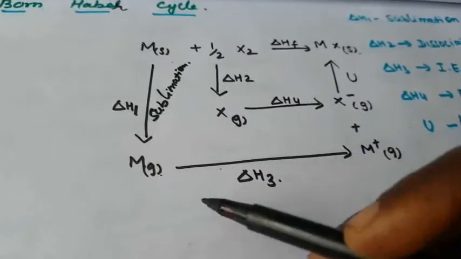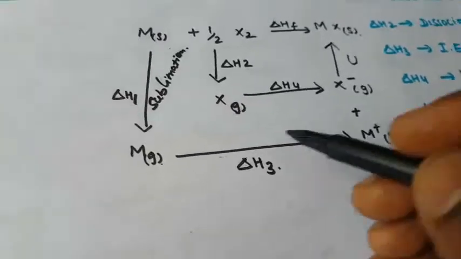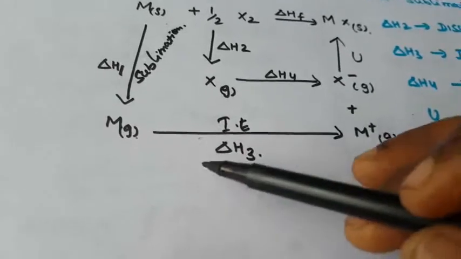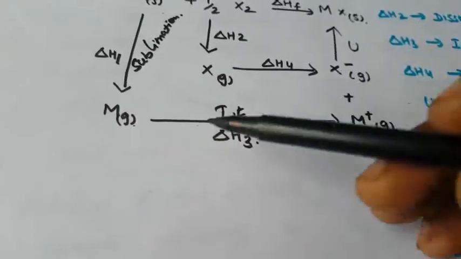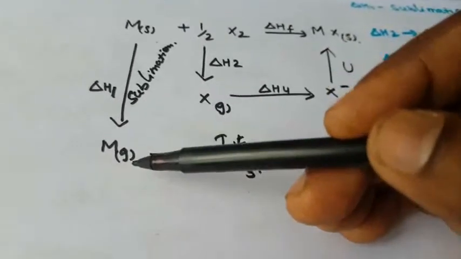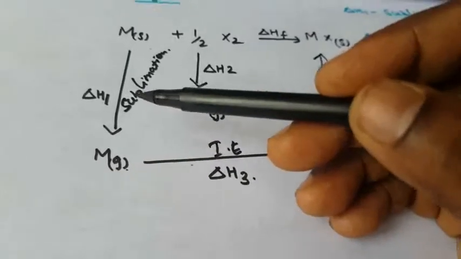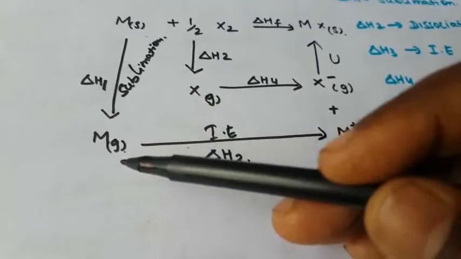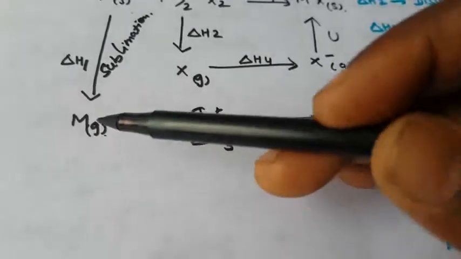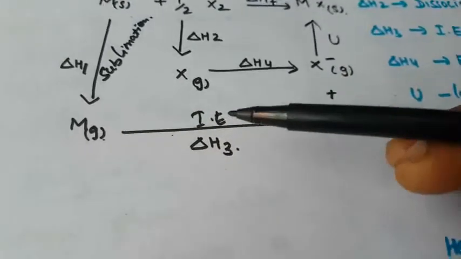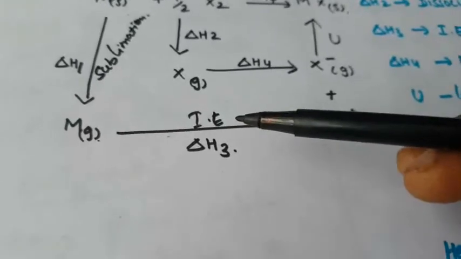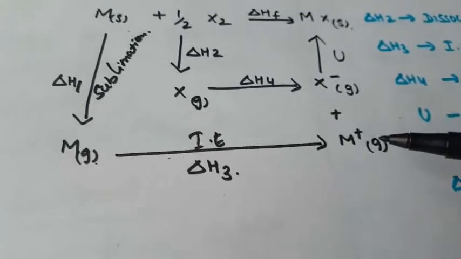Then comes ionization energy. What is ionization energy? It is the energy required to remove the electron from the outermost shell of a gaseous atom. Here the metal is a solid, and in the first process it is converted into the gaseous state, which is sublimation. Again, in the gaseous state we remove an electron to form the metal ion, M plus. That energy is the ionization energy.